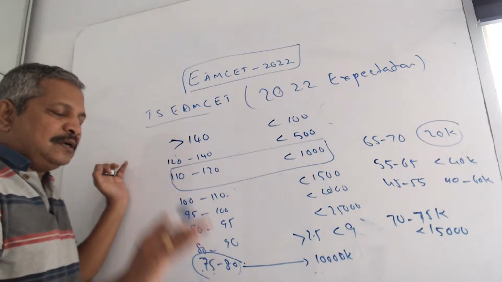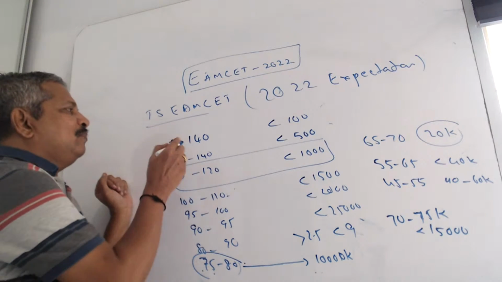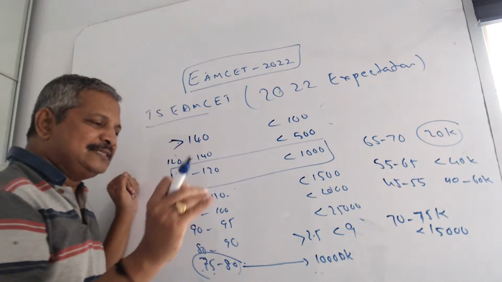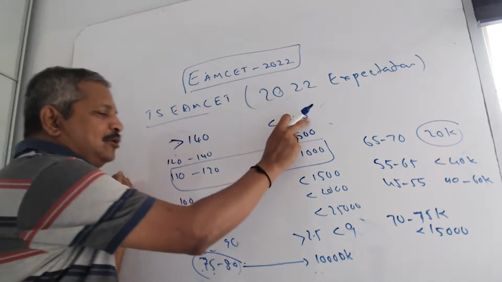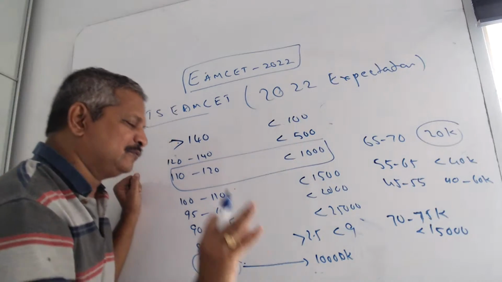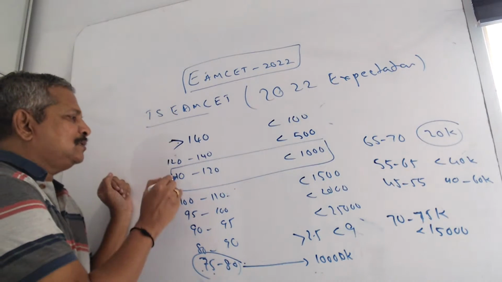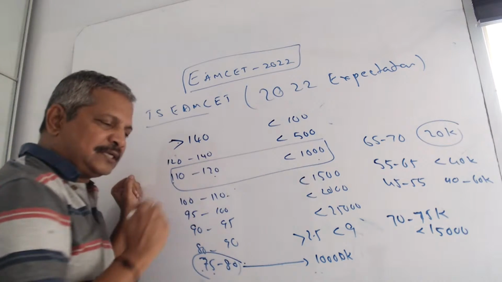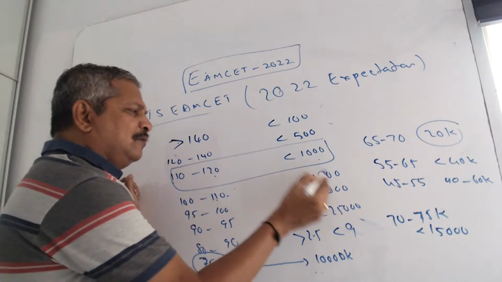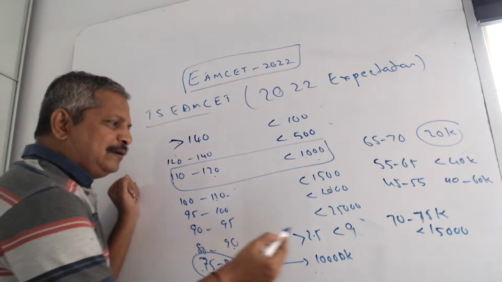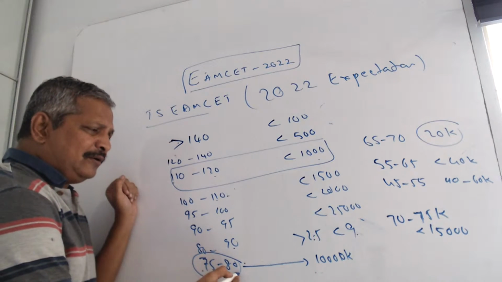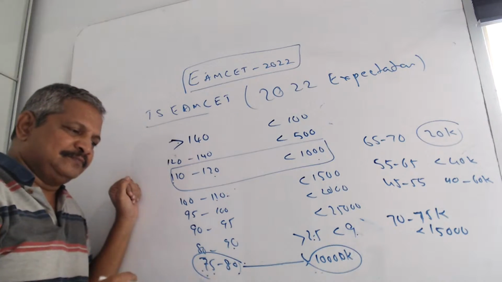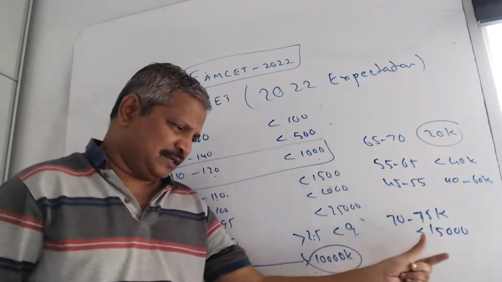So now I am repeating very quickly. Above 140, easiest paper around 144 to 145, hardest paper 135, also below 100 rank, out of the 6 shifts. Next, important points: 110 to 120, below 1000 rank; 100 to 110, below 1500 rank; 80 to 90, 2000 to 9000; 75 to 80, important, 10,000 rank; 70 to 75, 15,000 rank.